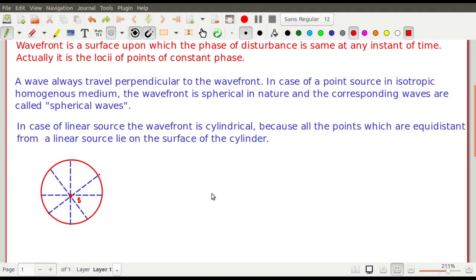And in case of the cylindrical wavefront, let me try to do something. I am trying to draw, I don't know how much I will be able to do it.